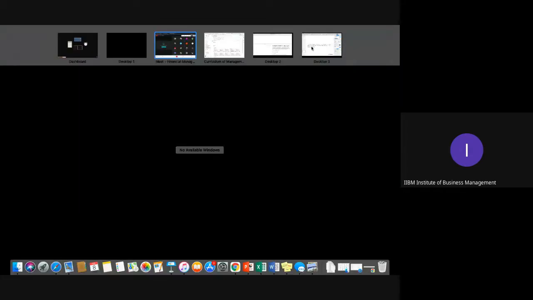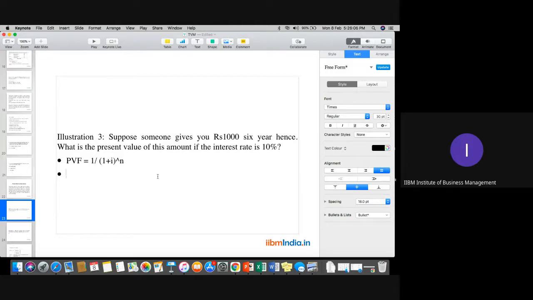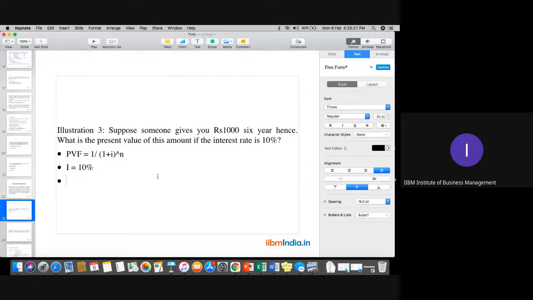Students, first of all, what exactly we have to do whenever we need to calculate the present value factor: we have to calculate the value of this 1000 after a 6-year period. So if I need to calculate for the 6th year, how do we calculate that? For example, if the interest rate is 10%, how can we calculate this particular amount? First of all, the PVF would be